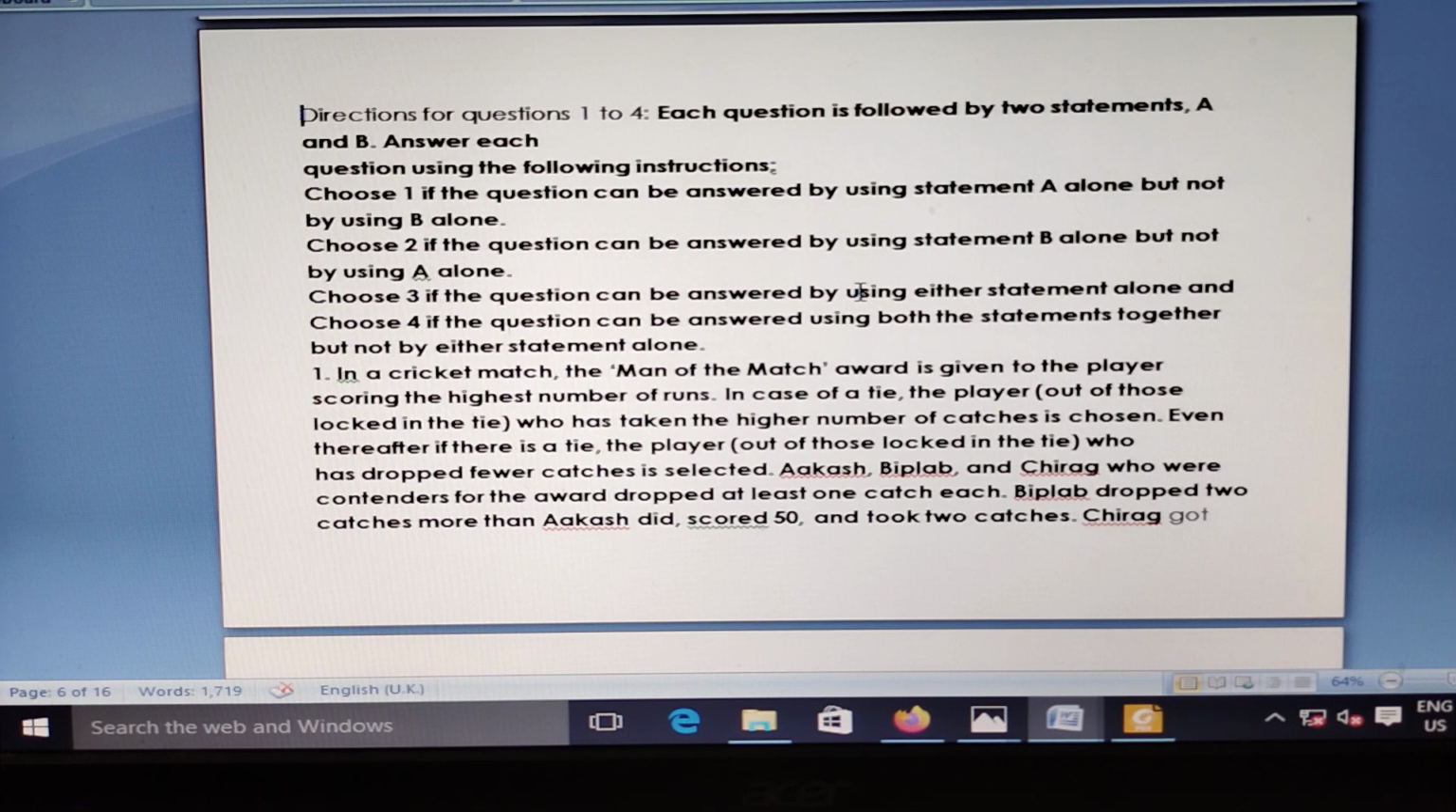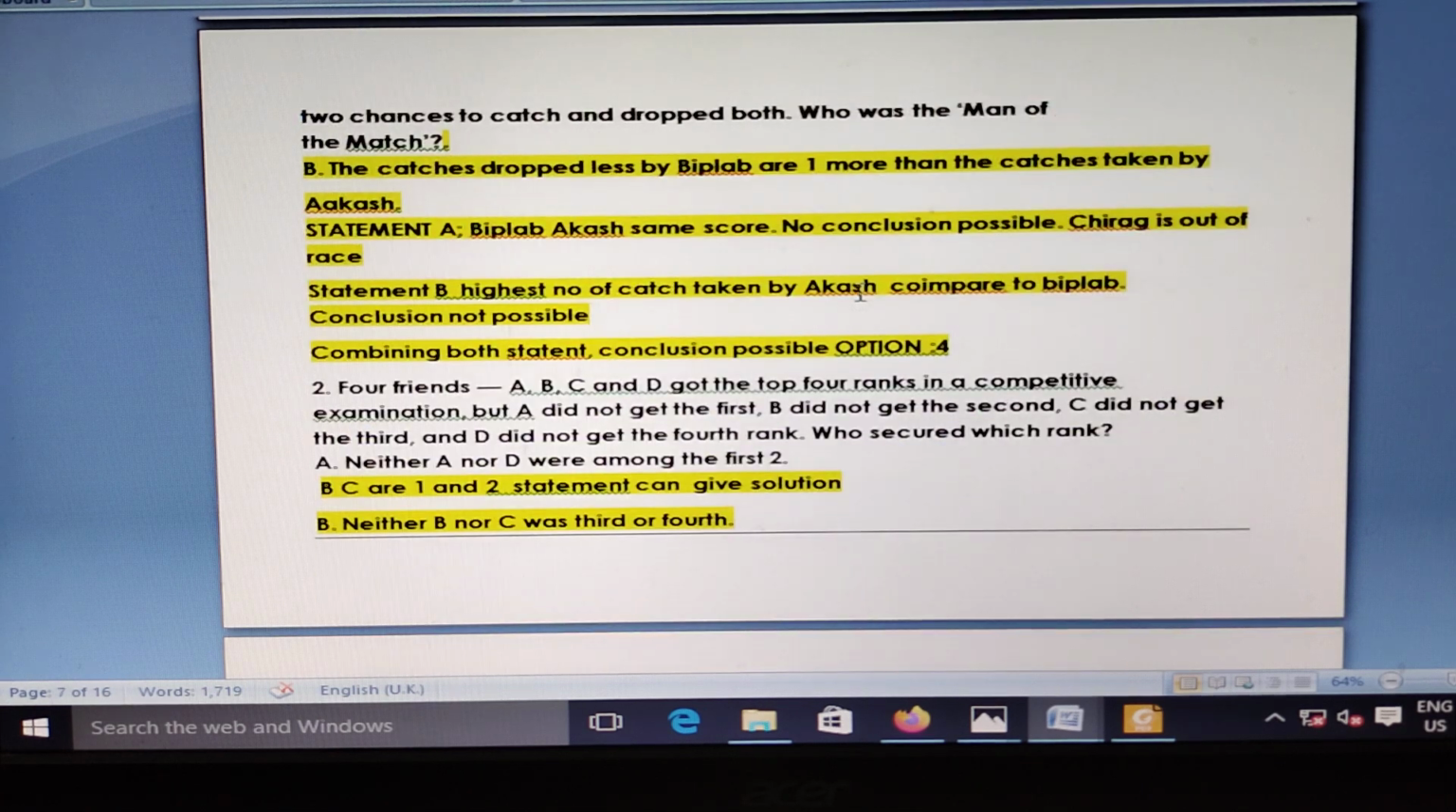It's a cricket match, the man of the match award. Here Biplav and Akash have the same score, so no conclusion is possible, but Chirag is out of the race, because one of them will get man of the match. Statement B: the highest number of catches was taken by Akash. When the score is the same, they take the highest number of catches. So Akash took more catches compared to Biplav. So a conclusion is still not possible from one statement alone, but combining both A and B, a conclusion is possible. So option 4 is correct.